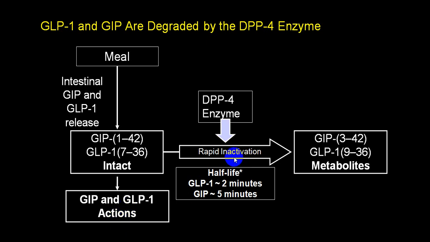But it is rapidly inactivated because the half-life is only 1 to 2 minutes, and it is converted into inactive metabolites. So the half-life of GLP-1 is 2 minutes while GIP is 5 minutes. But GIP is not so powerful, while GLP-1 is powerful but its half-life is short.